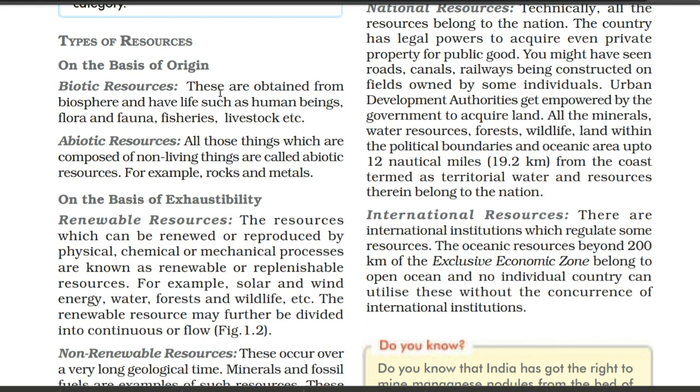So biotic resources, in a simple way, we can say that all the living things are known as biotic resources, and abiotic means non-living things. So here also lines are mentioned.